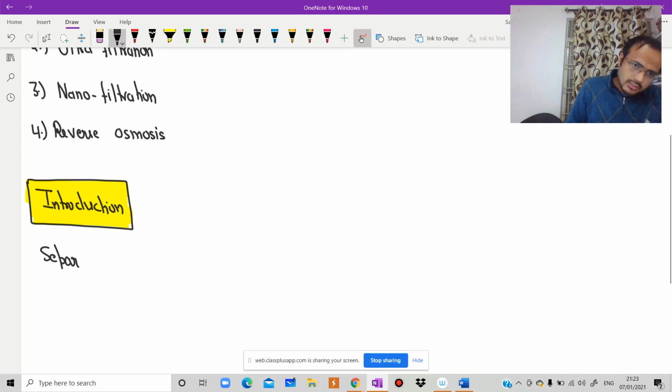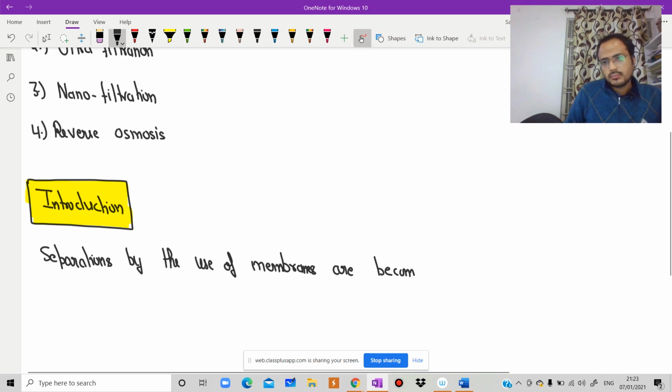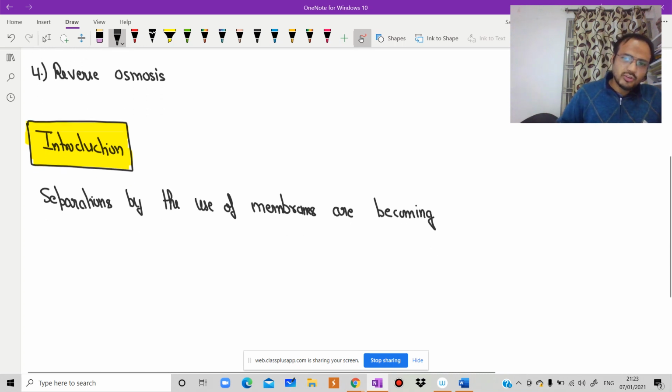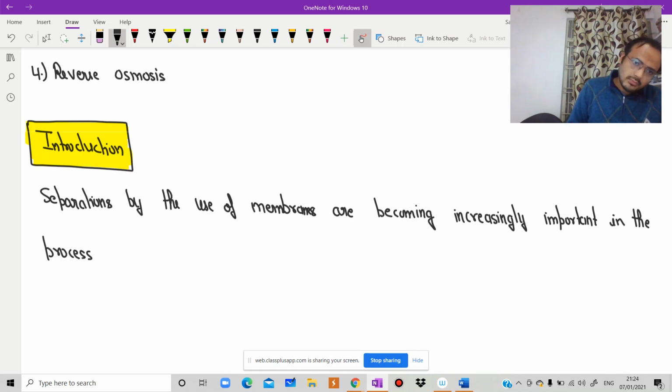As we know that separations by the use of membranes are becoming increasingly important in the process industries, and we can say it is a relatively new process as compared to the conventional one.